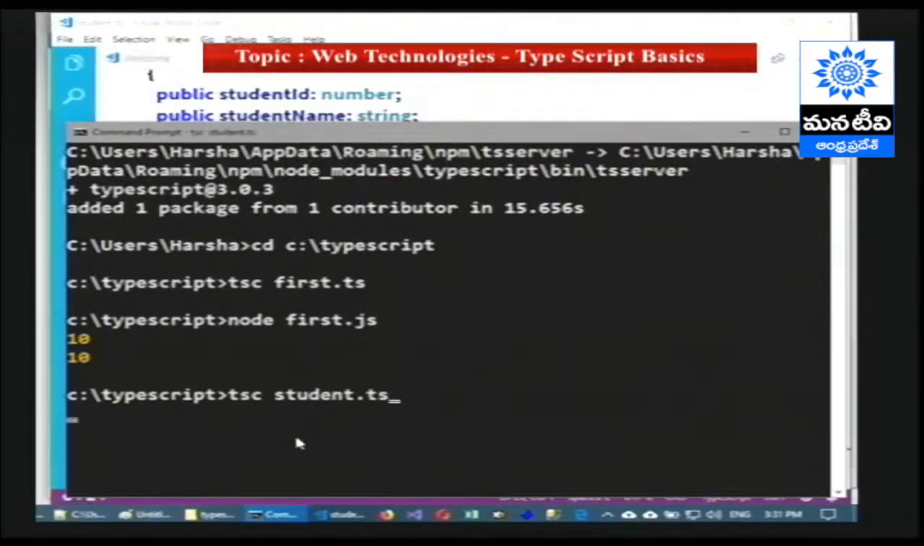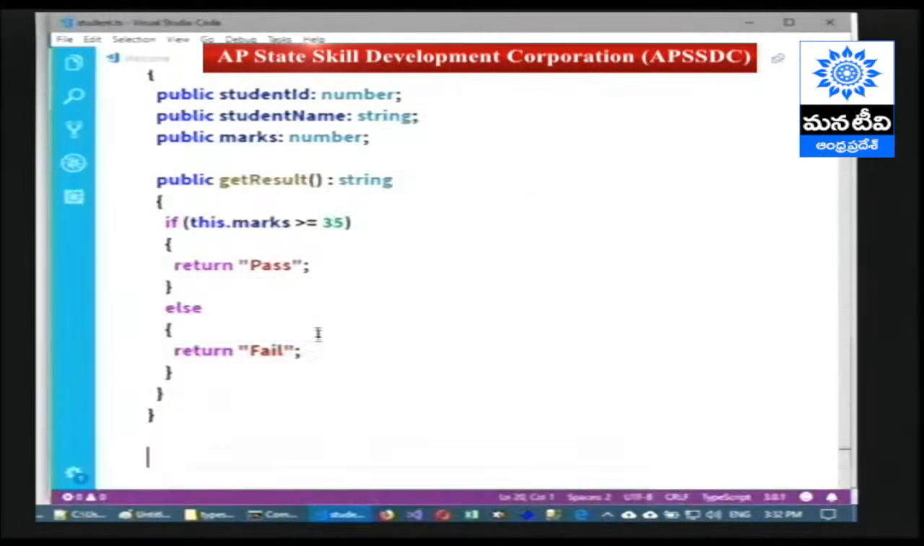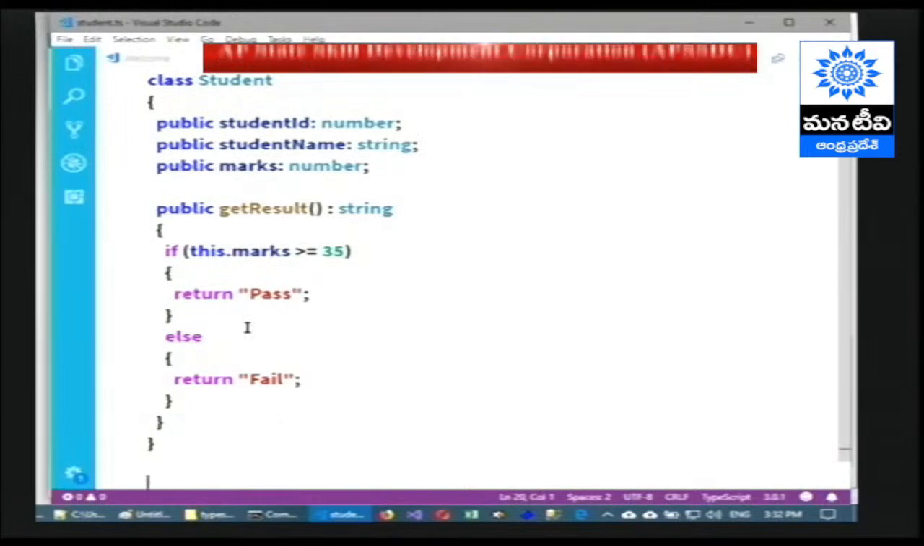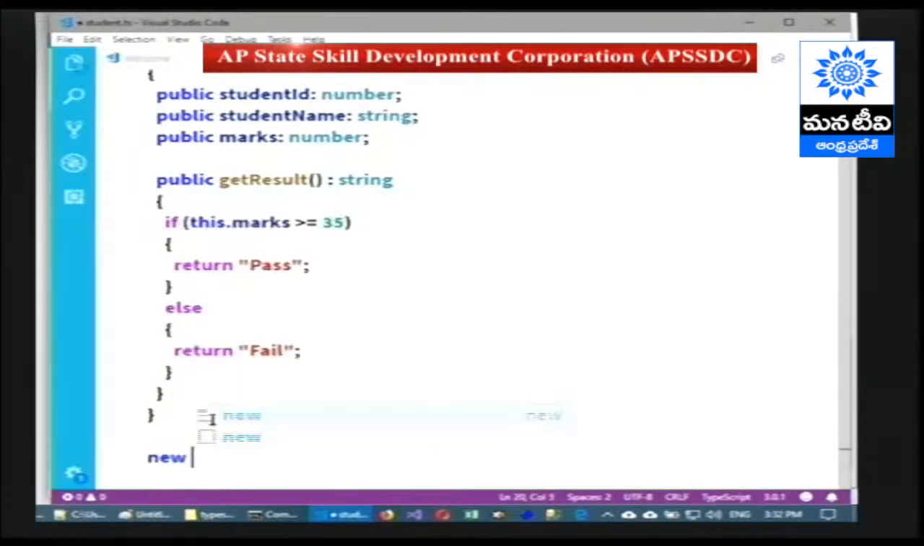student.ts, and then node student.js. We are not getting any output because we have only created a class. We have not yet created any objects, and we have not called any properties or methods. In order to create an object, we have to provide new followed by the class name, that is Student.